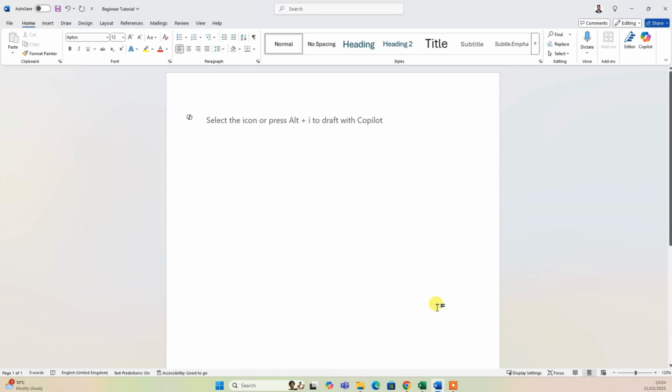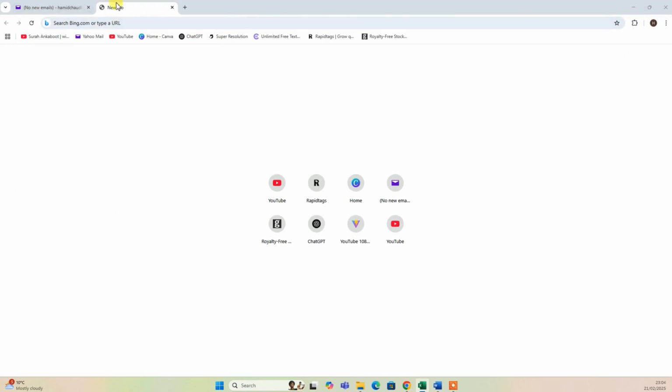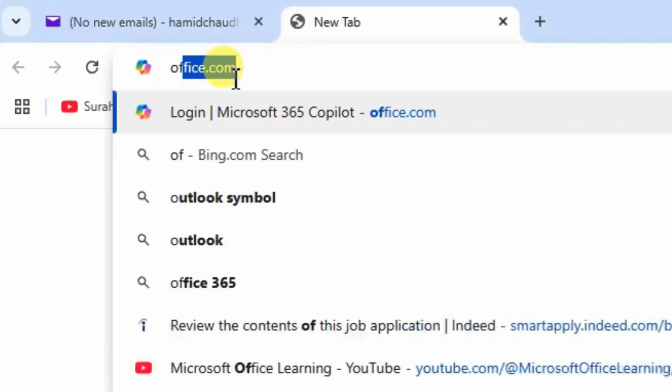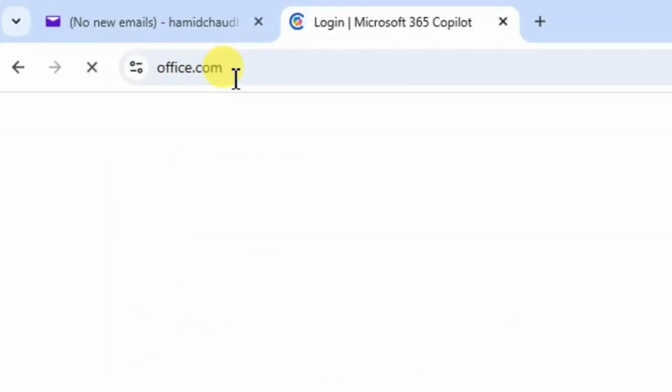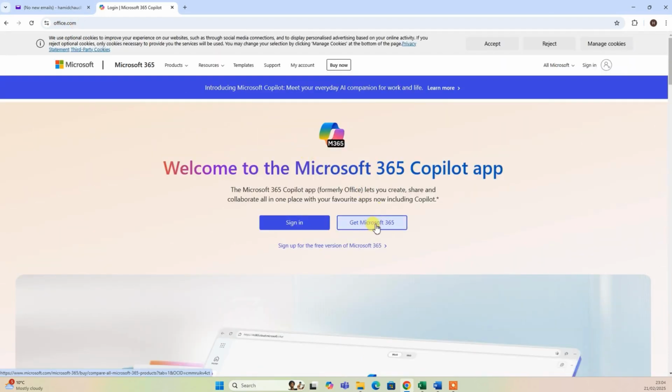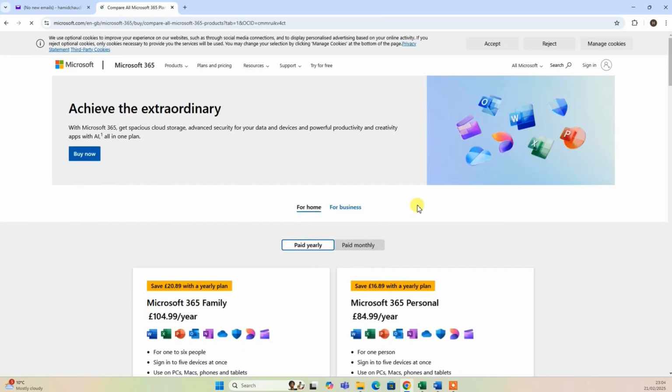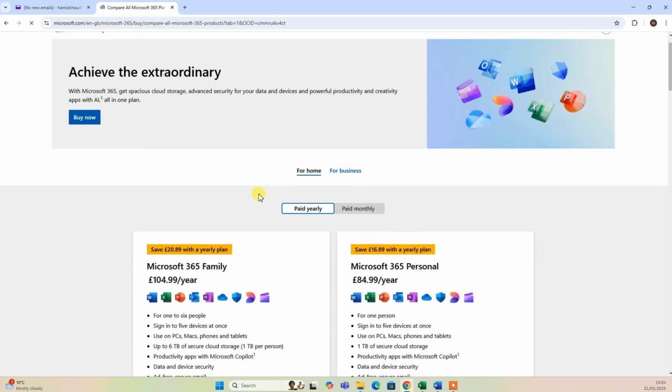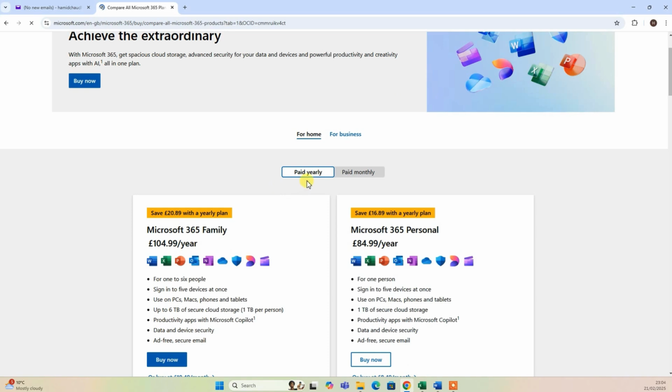The first thing first, if you don't have Microsoft Office installed on your computer, you need to Google office.com, and you need to purchase Get Microsoft 365. You can click this option, Get 365, and here it's showing for home use and for business use. For us, as individuals, it's home use, and there are options of paid yearly or paid monthly. Paid yearly is with a discount, and paid monthly is a bit more expensive than the yearly payment.